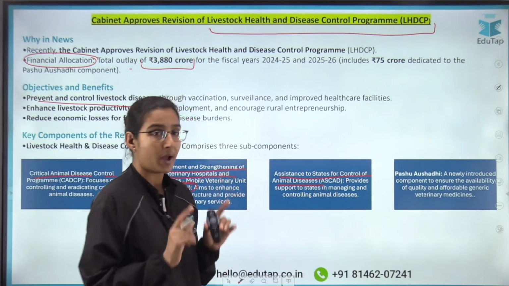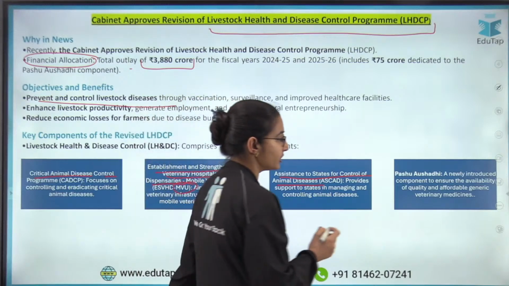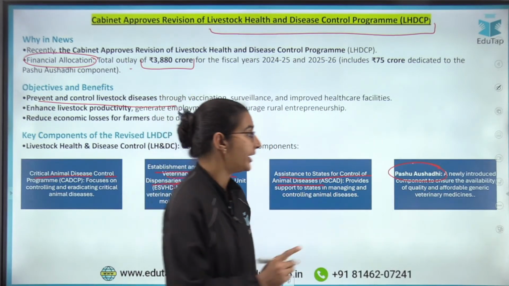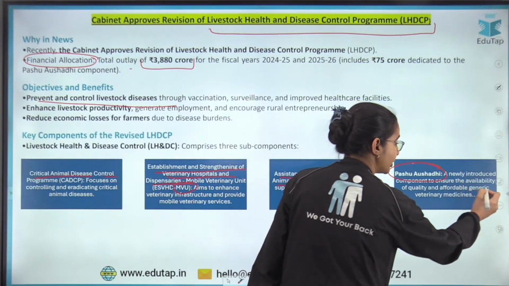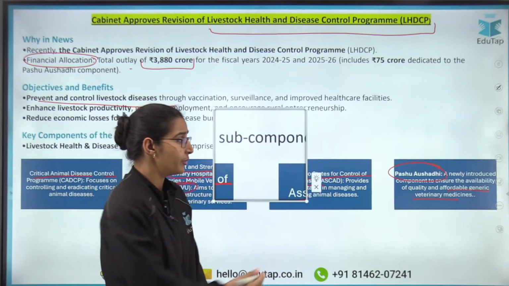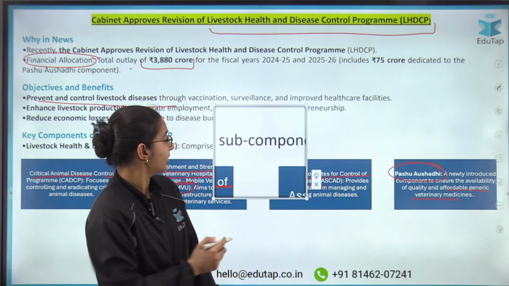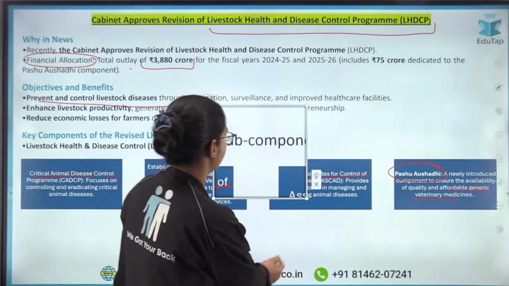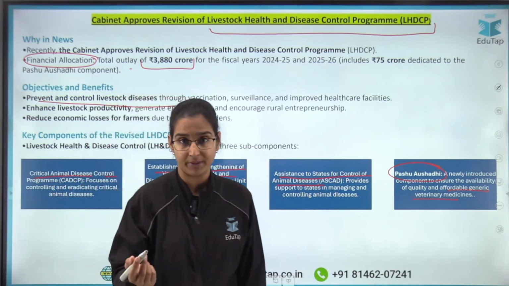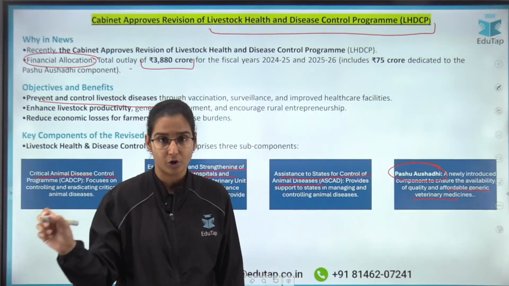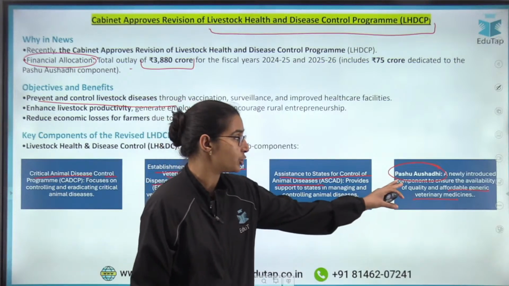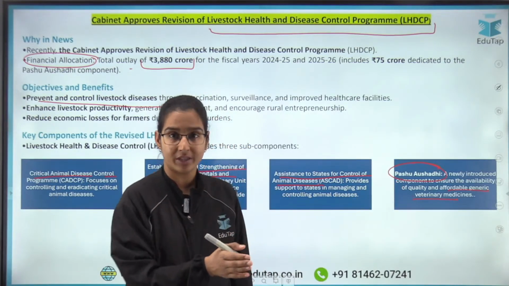Right now, there is one more component which has been introduced. It is the Pashu Aushadhi. In this Pashu Aushadhi component, we are going to make sure that the generic medicines, okay? In the last session we discussed the generic medicines for human beings, the Pradhan Mantri Jan Aushadhi Yojana. Jan Aushadhi Yojana, generic medicines for human beings. Pashu Aushadhi, generic medicines for the animals, right?